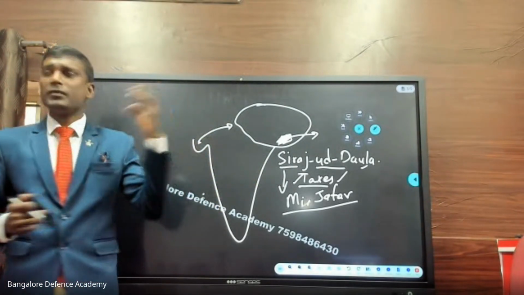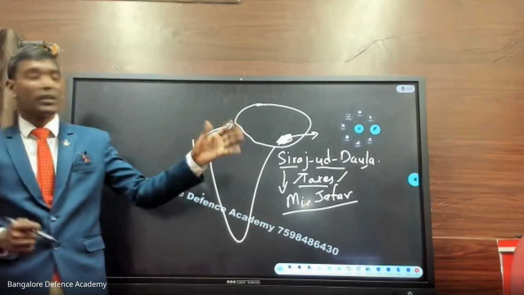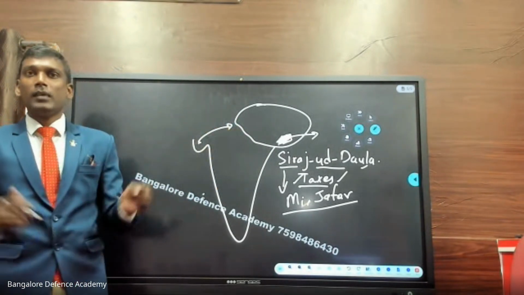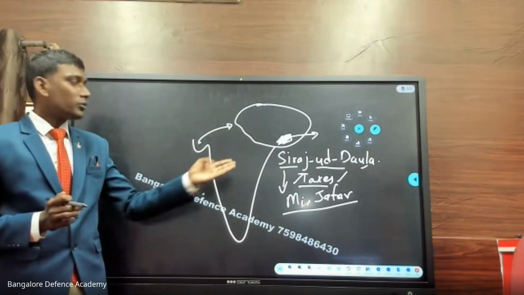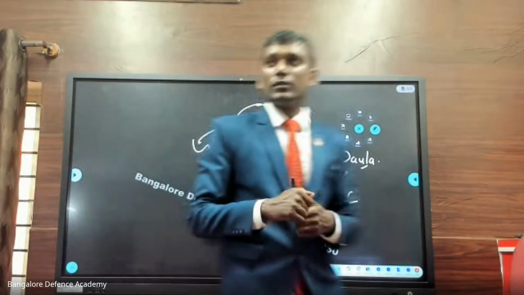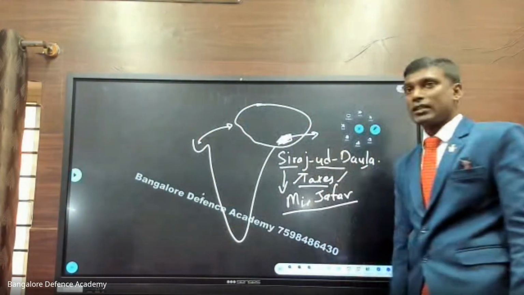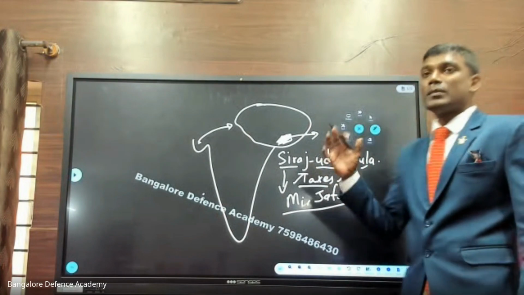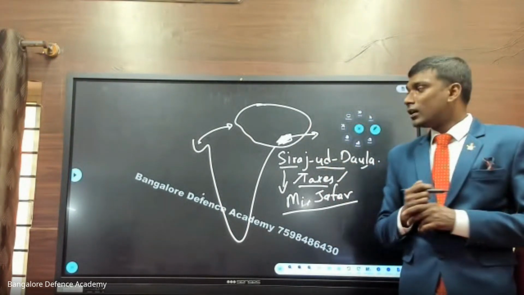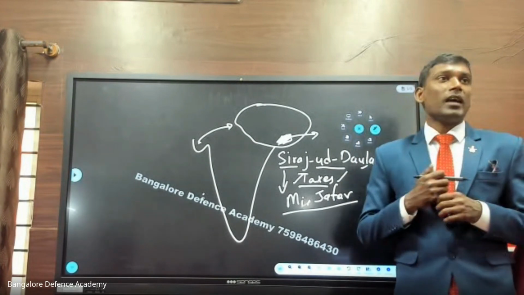There are about 150 British, English, Europeans. They are arrested and kept in jail. Siraj-ud-Dawla arrested them, and now he goes back to his palace. When he was going back, bad news greeted Siraj-ud-Dawla: these 150 people who were locked in jail, they all died. So this incident is called the Black Hole Tragedy.